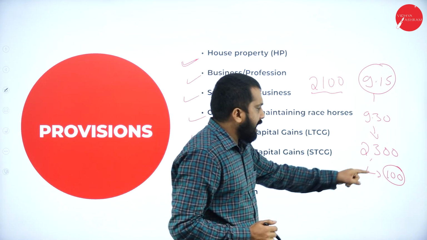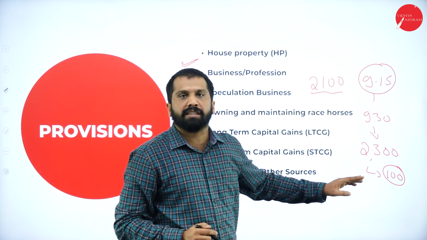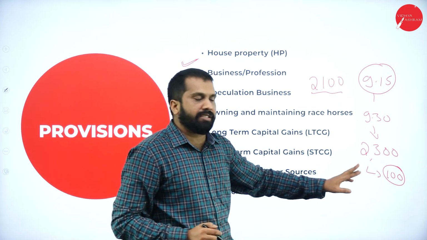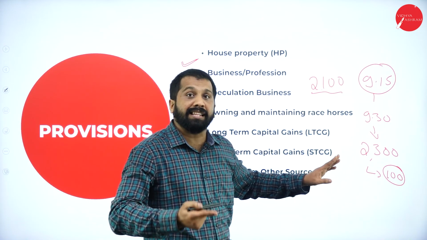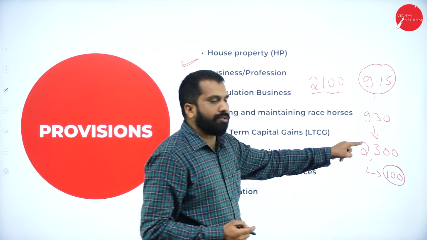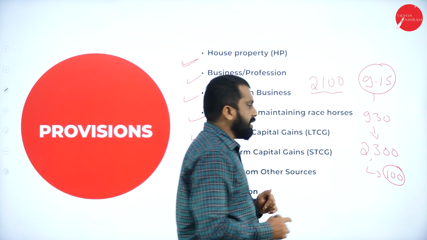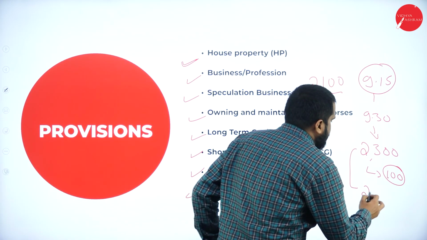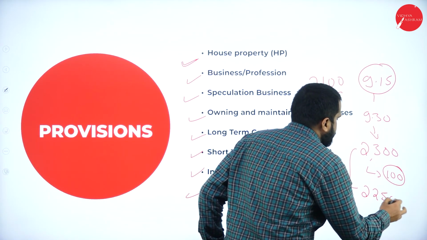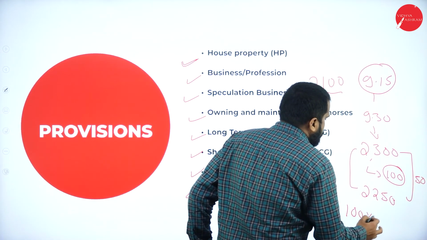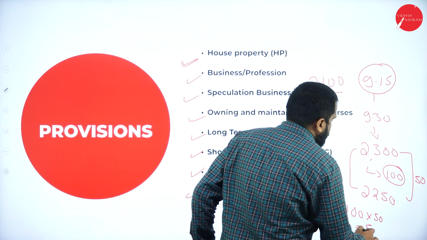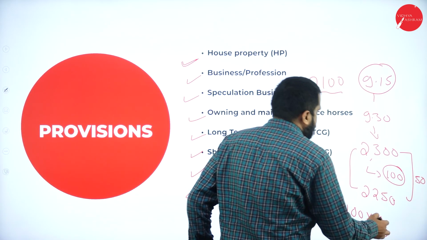What I'll do is sell 100 shares at 2,300. Luckily, it came down to 2,250. That is 50 rupees down, 100 into 50, which is 5,000 profit.